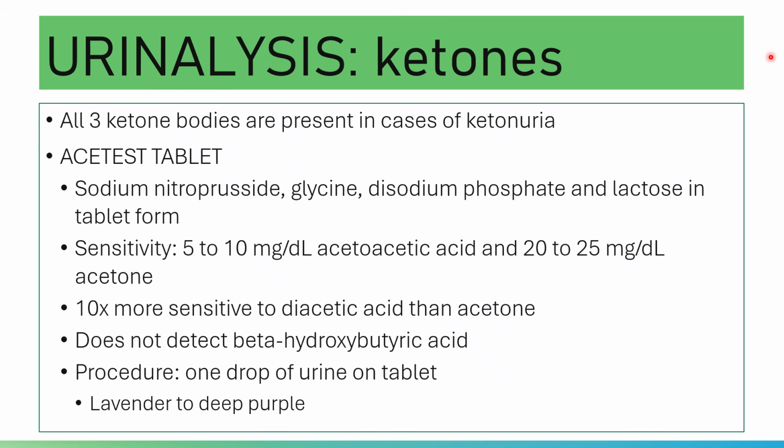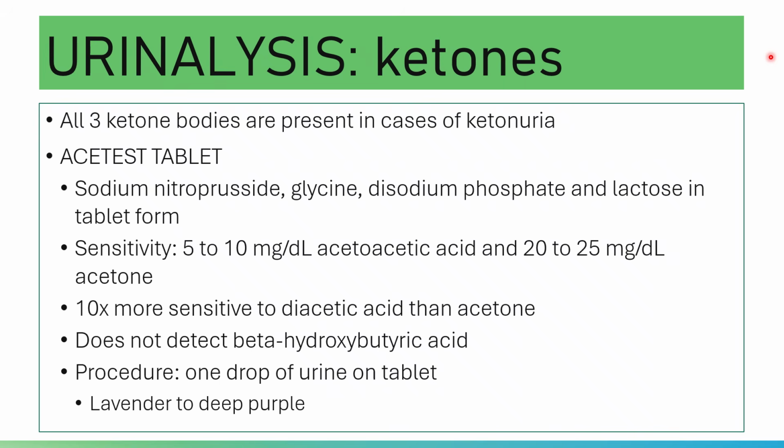Please note that the Acetest tablet does not detect beta-hydroxybutyric acid. I think I missed mentioning this: in the biochemistry of ketone bodies, both acetone and beta-hydroxybutyric acid come from acetoacetic acid.